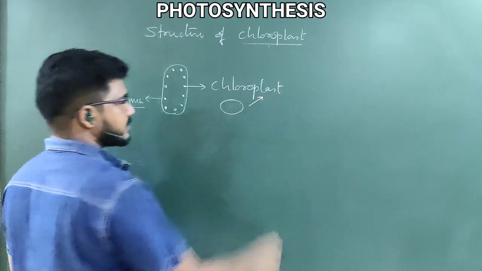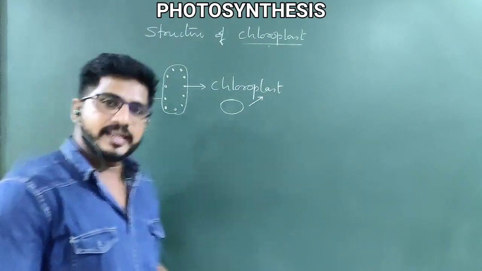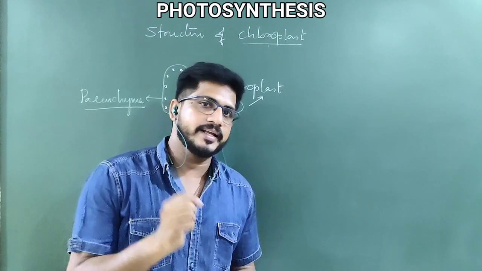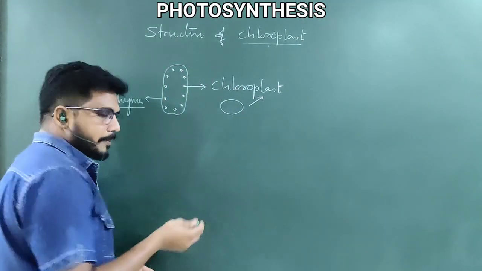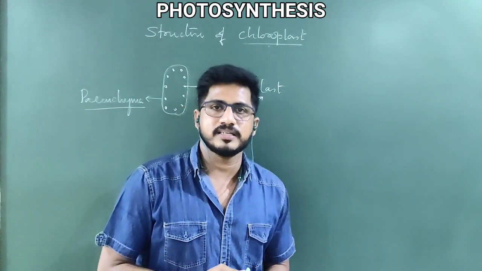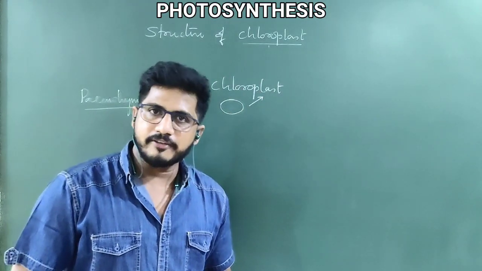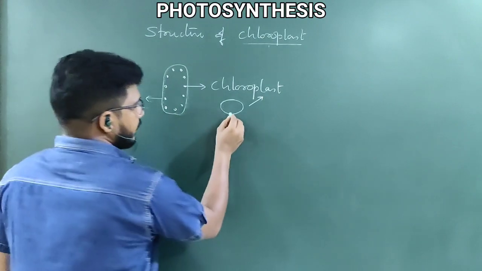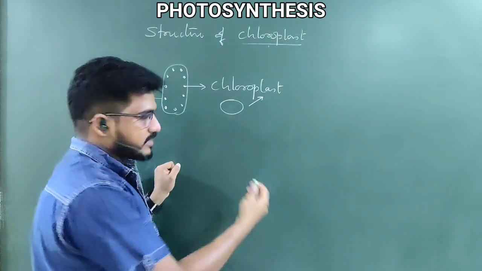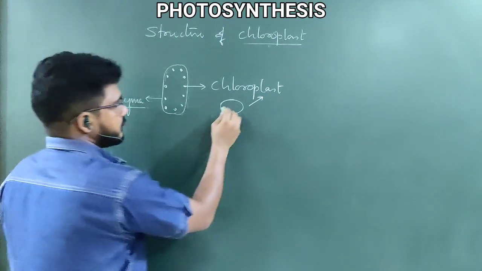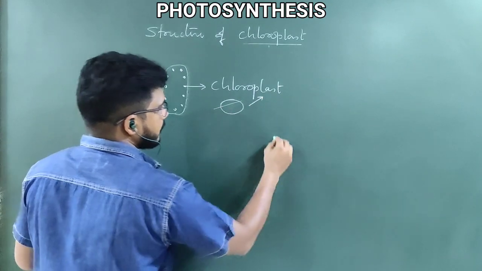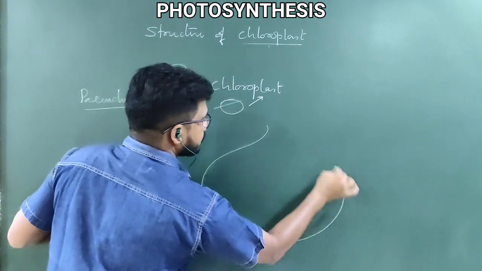Chloroplasts are green in color because chlorophyll pigment is present. About pigments and phenomena we will discuss later. This class is meant only for the structure of chloroplast, the site of photosynthesis. For our better understanding, I am going to enlarge the structure of this. If we cut the chloroplast, it will appear like this.